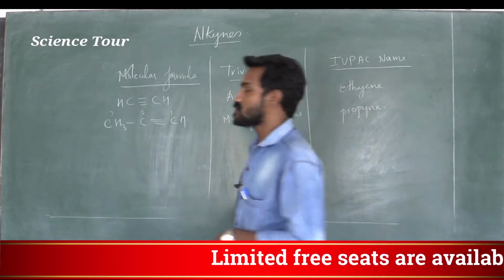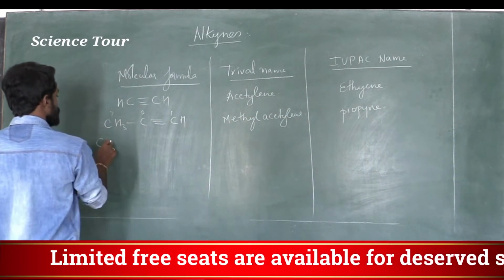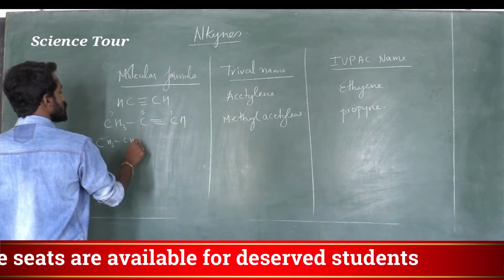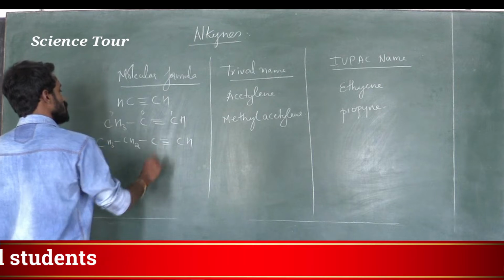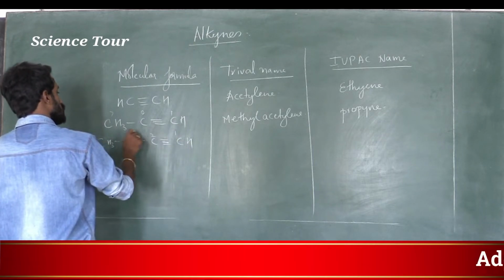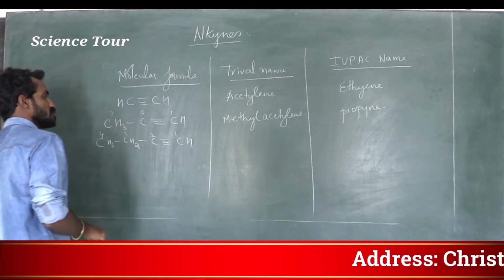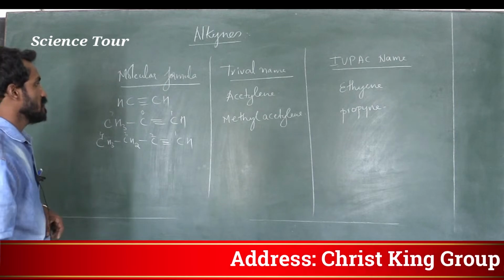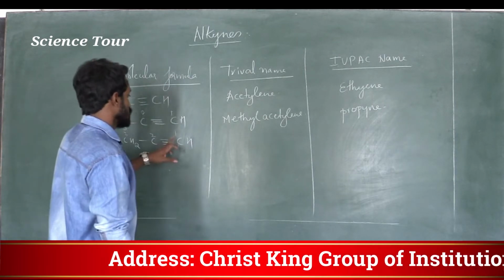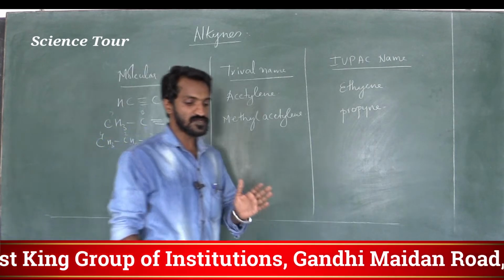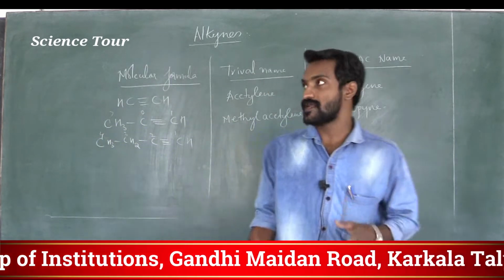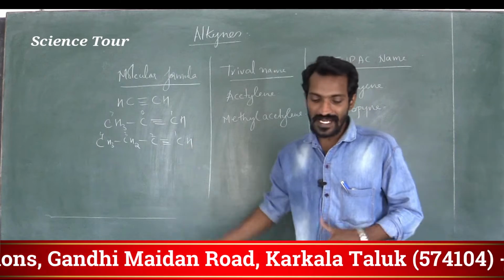Next one, my dear students, is CH3 CH2 C triple bond CH, with carbons 1, 2, 3, 4. You have to start numbering from the triple bond side, 1, 2, 3, because the triple bond should get the lowest number. This is called ethyl acetylene.